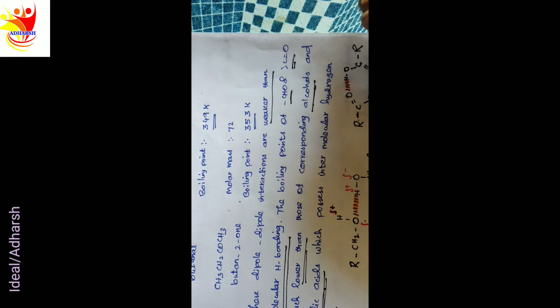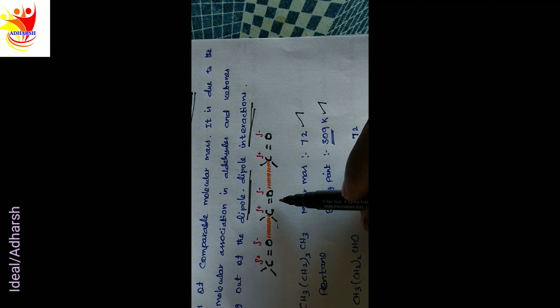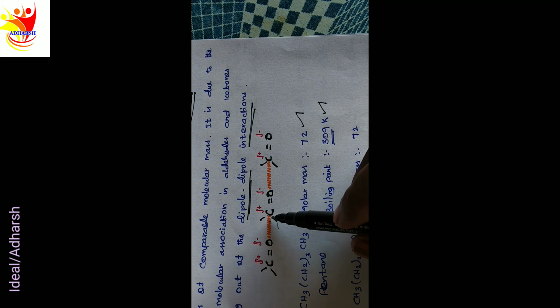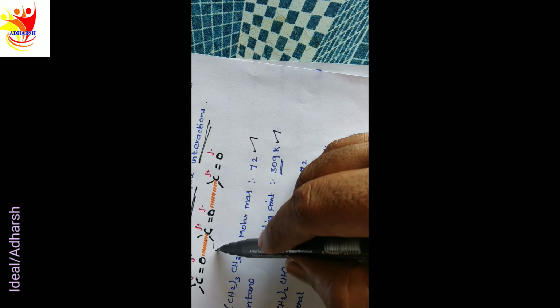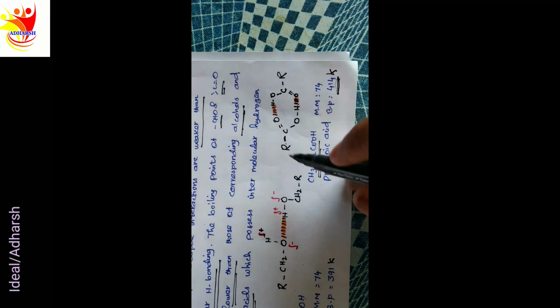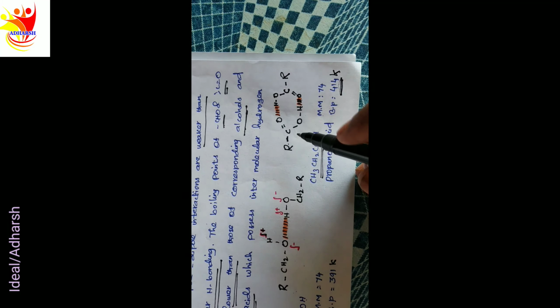So they have boiling points higher than hydrocarbons due to the polar nature of the carbonyl group, and lower than alcohols in the absence of intermolecular hydrogen bonding. Alcohols and carboxylic acids have intermolecular hydrogen bonding, unlike aldehydes and ketones.